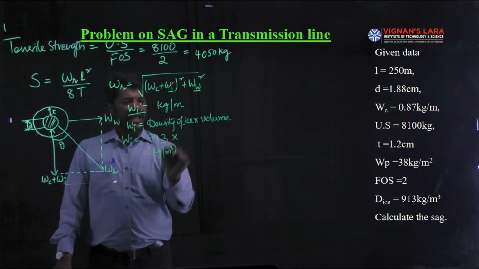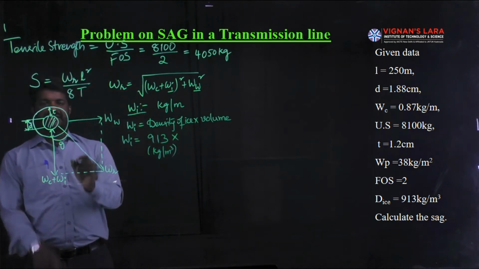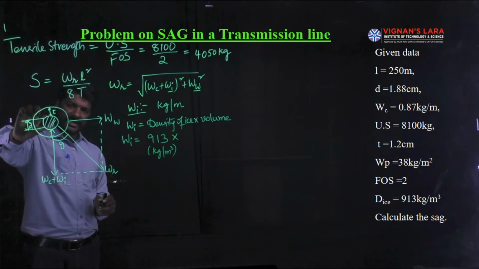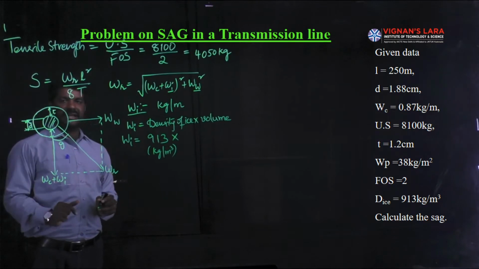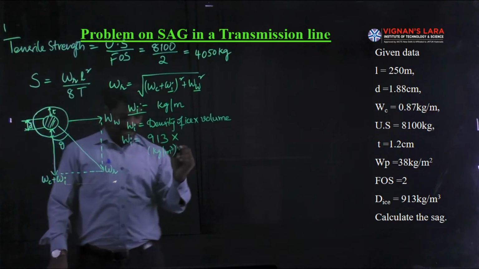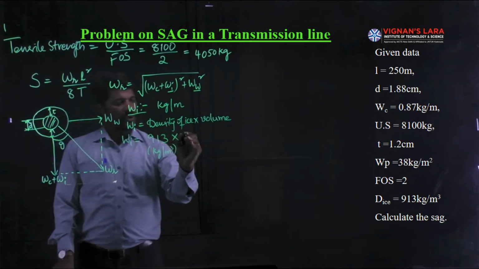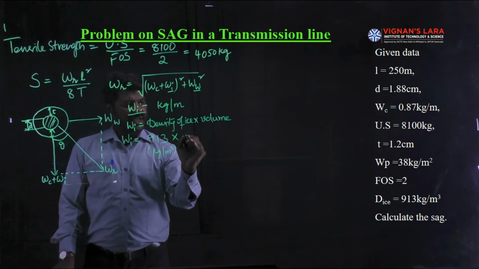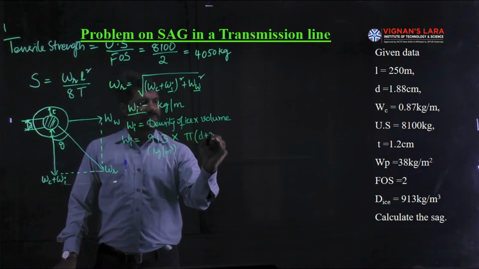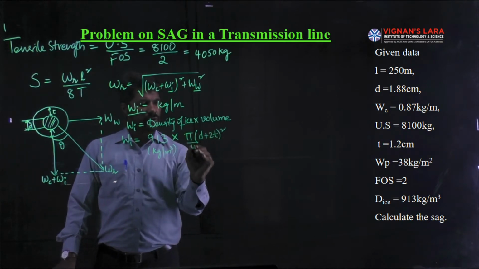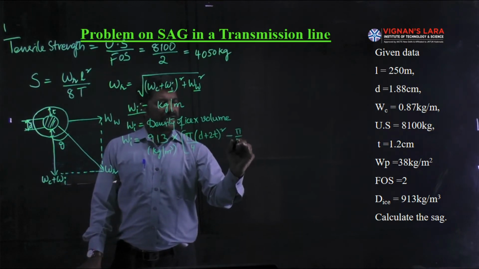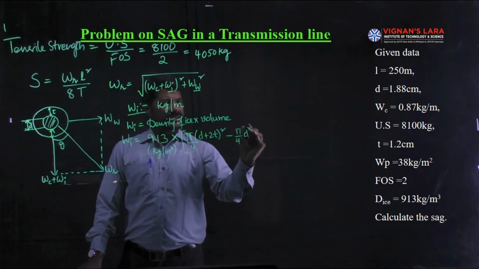The area of this ice, if you check it out, is the entire area of the conductor including ice minus the area of the conductor with actual conductor length. Then we will get the area of the ice coating, whose weight is given by, as we know the mathematical formula for area, pi d square by 4, out of which d square is here, d plus 2t whole square by 4 is to be subtracted with the actual conductor pi by 4 d square.